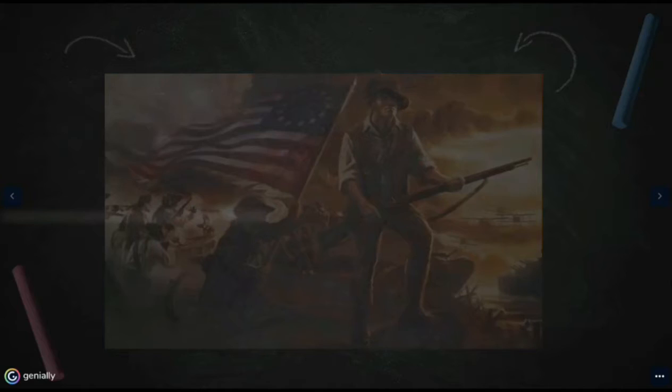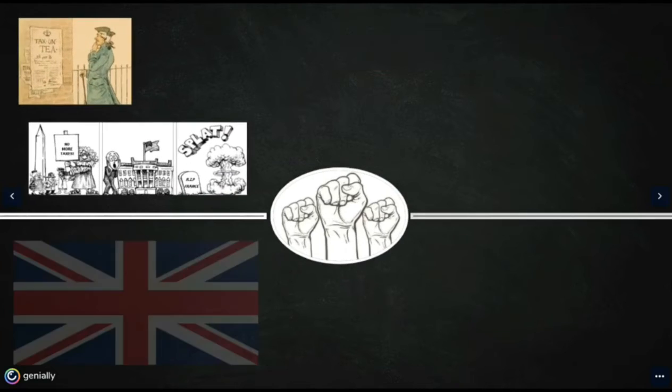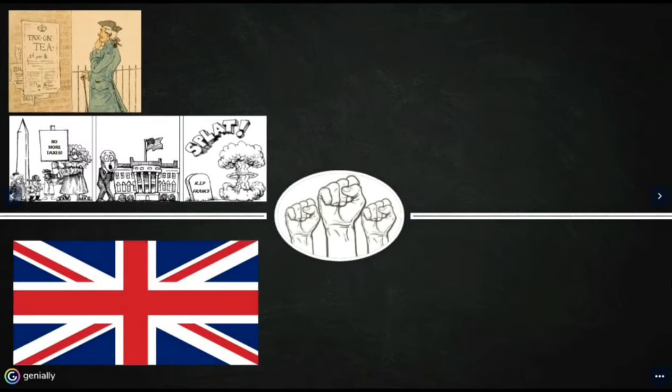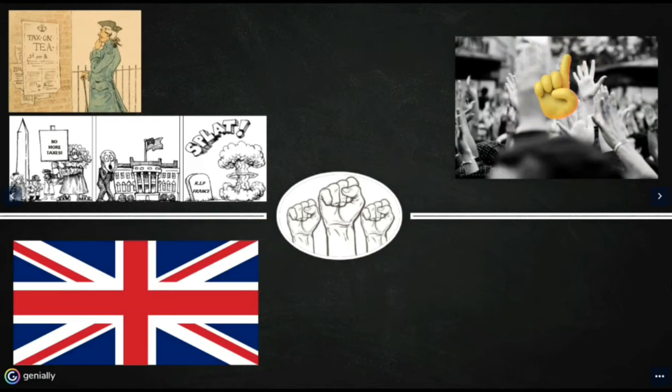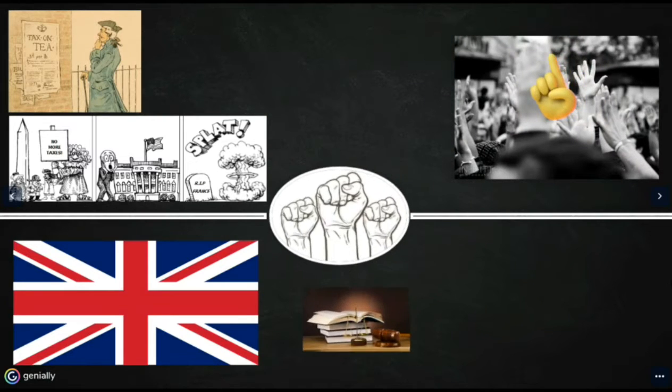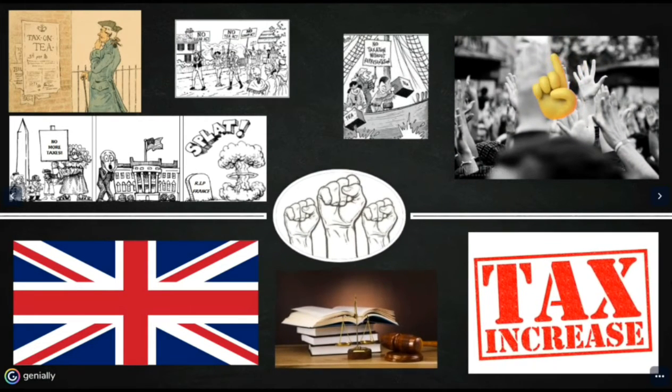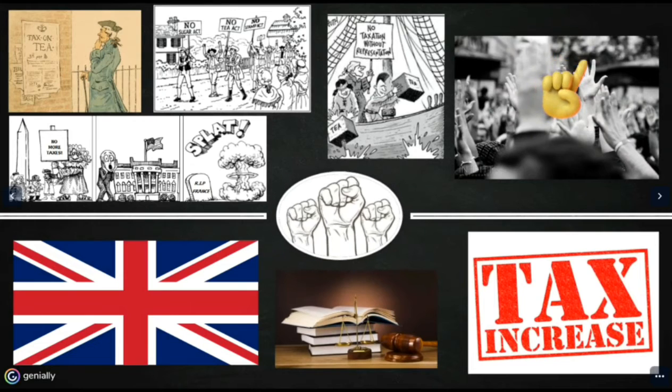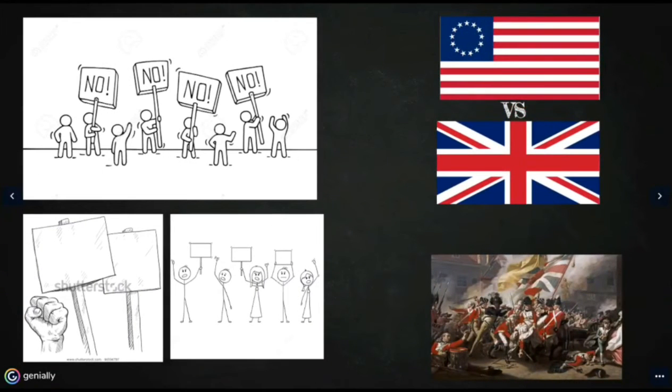One of the main reasons that the colonists rebelled against England was that they felt they weren't represented in the British government. The British government was making new laws and taxes on the colonies, but the colonies had no say. They wanted to participate in the British government if they were going to pay high taxes and have to live by British law. War didn't happen right away. First, there were protests and arguments. Things just got worse over the course of years until the colonies and Great Britain were at war.